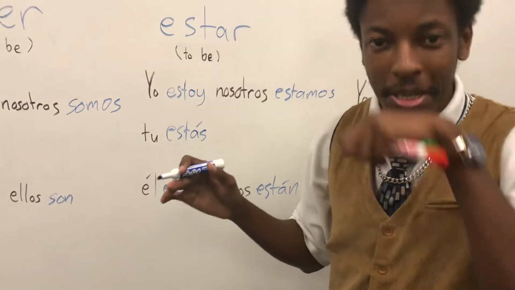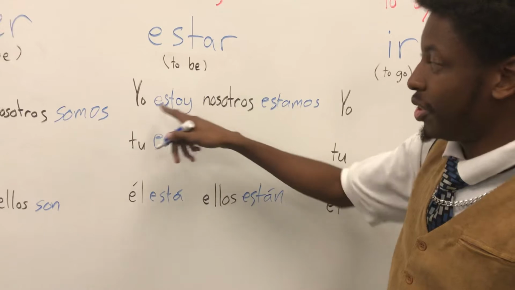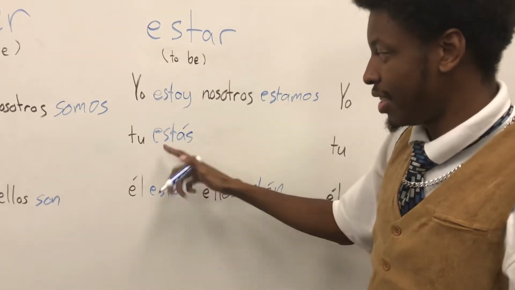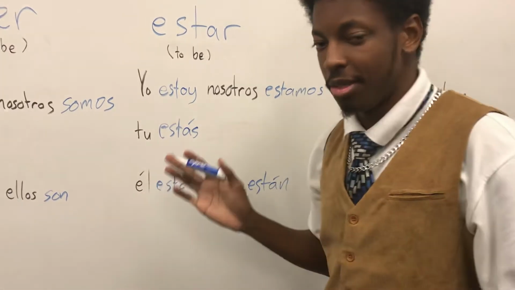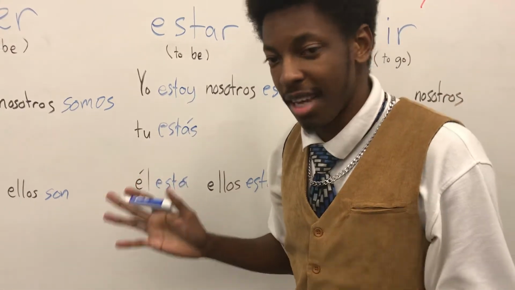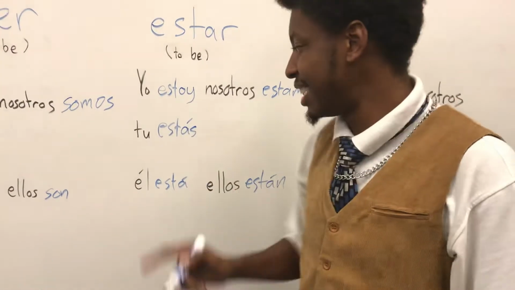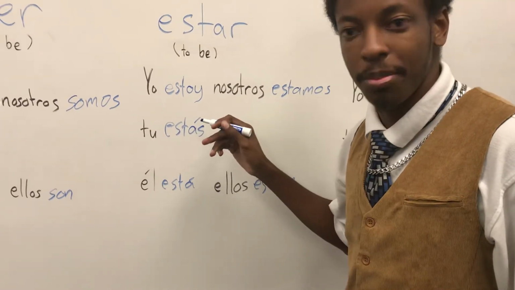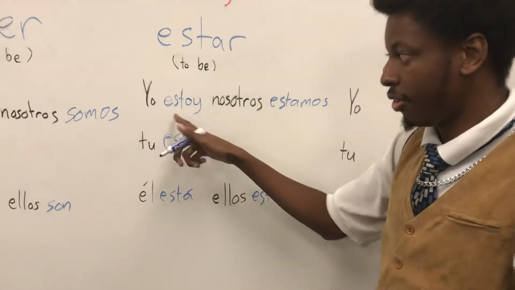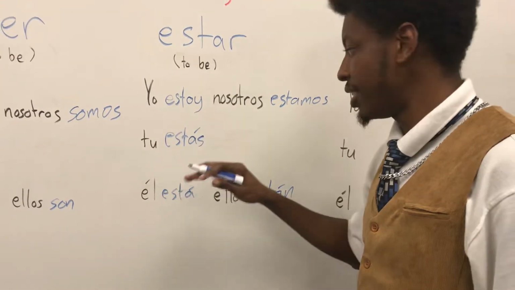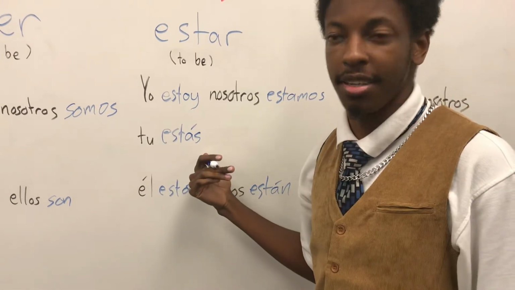Am I confusing you? Don't be confused. First you do yo oi, then you do everything like normal. But these three just happen to have a tilde. Don't worry about it if you can't remember that because you don't know tildes yet. The tilde is this little mark here. But yeah, so normal AR endings, except for yo, oi. Really, there's nothing complicated about estar.